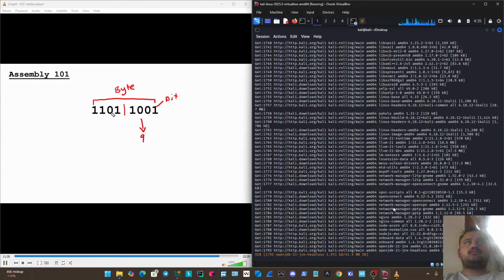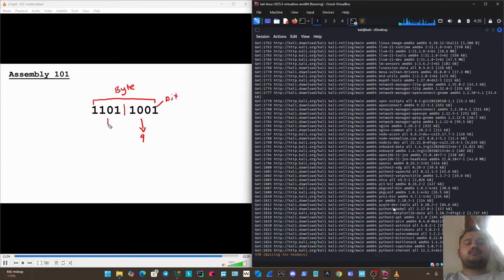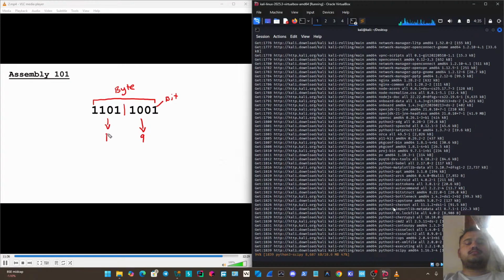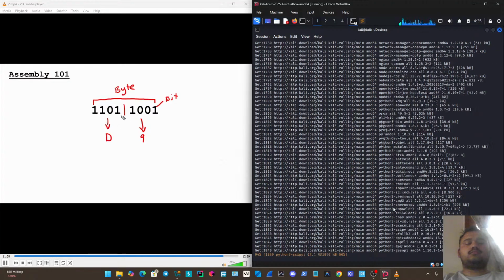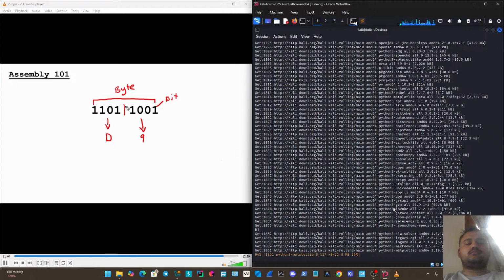And then over here, this is going to just automatically equal that 13, because of course we've got the 8 spot, the 4 spot, that's 12 plus the 1. So we know that that is D. And then we don't have to really think about any shifting outside of these 4 bits in order for us